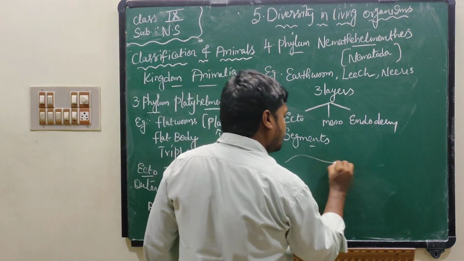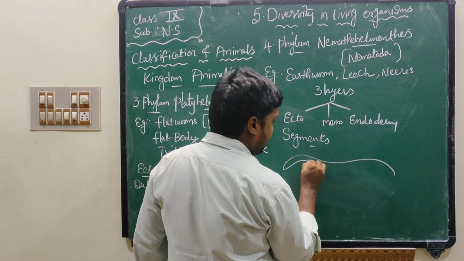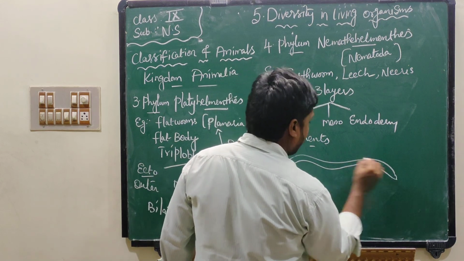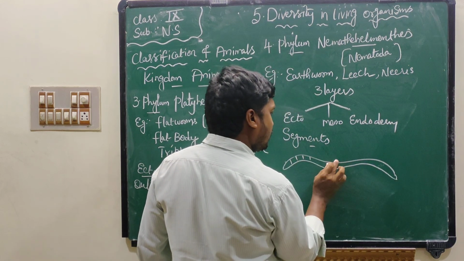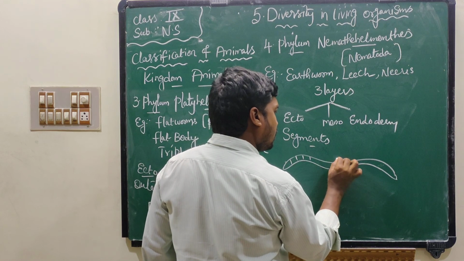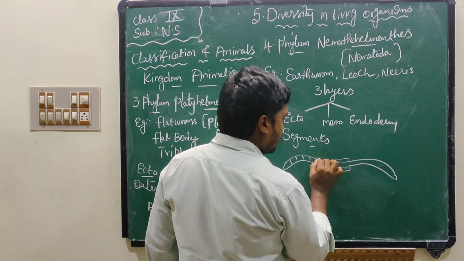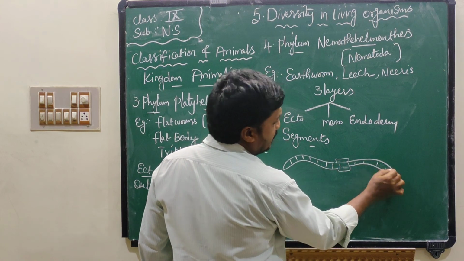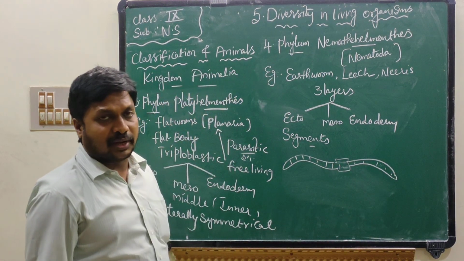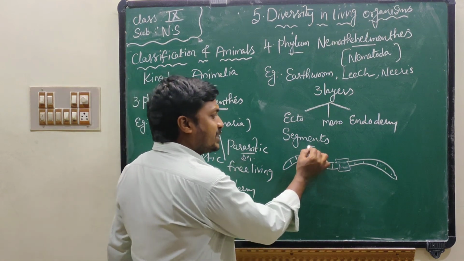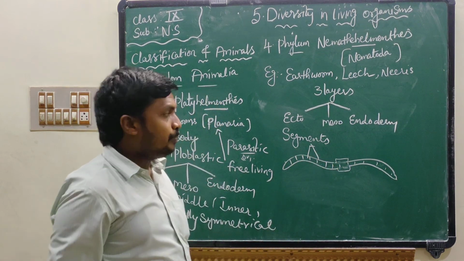See here. This is an earthworm. If you observe an earthworm, we can find some segments in their body.